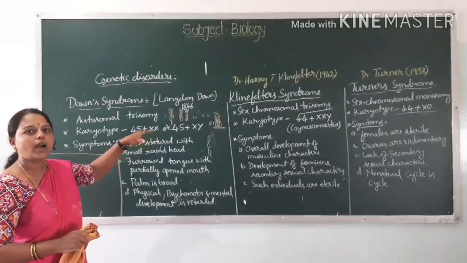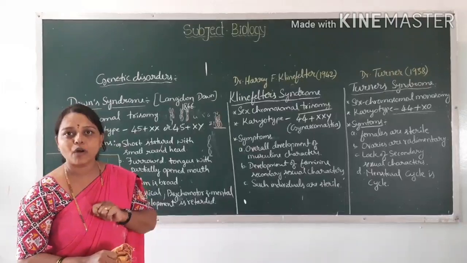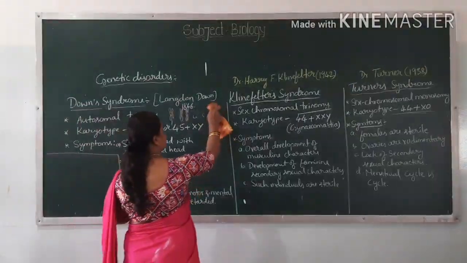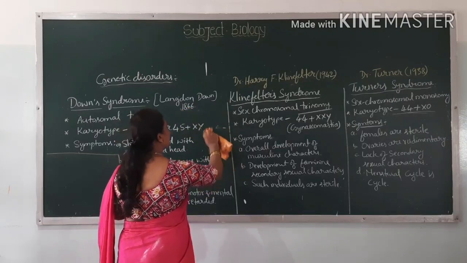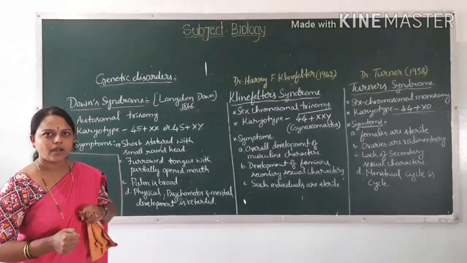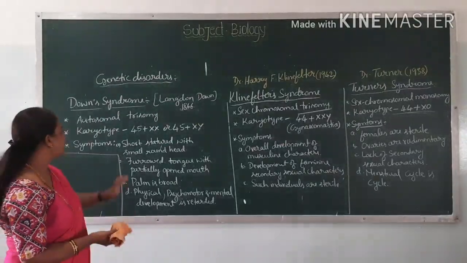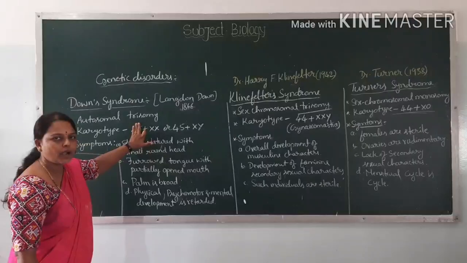Instead of 44, 45 chromosomes are going to be formed here in the diploid state. So that condition is called trisomy, addition of one more chromosome to the homologous chromosomes. It is an autosomal trisomy.